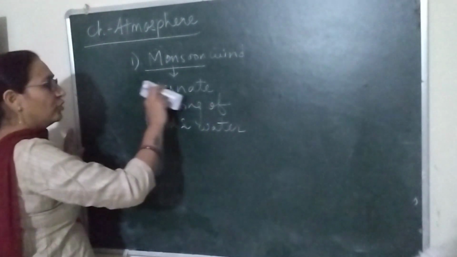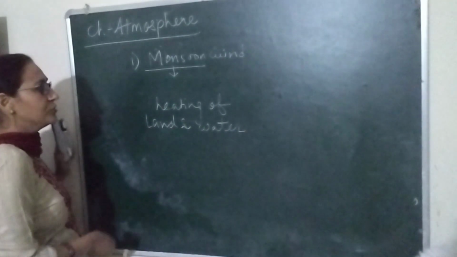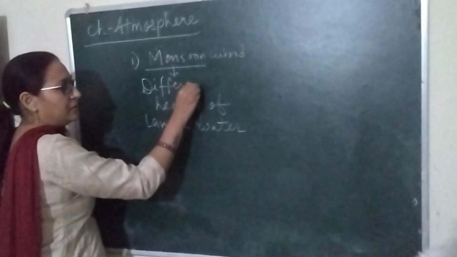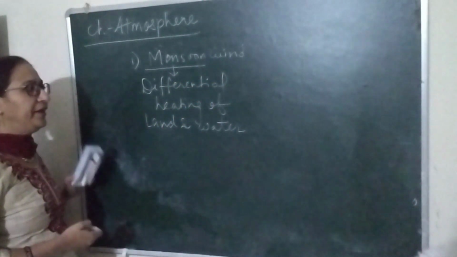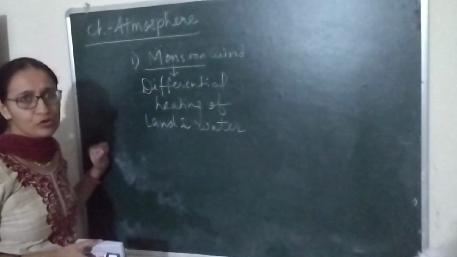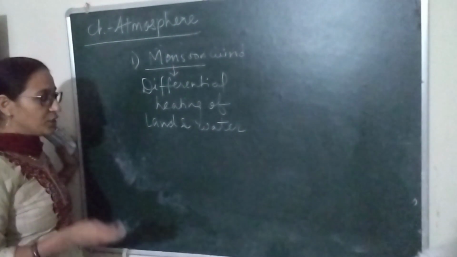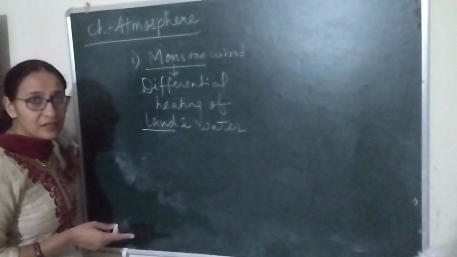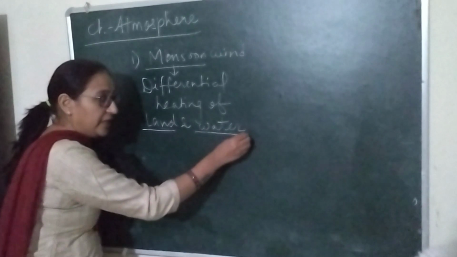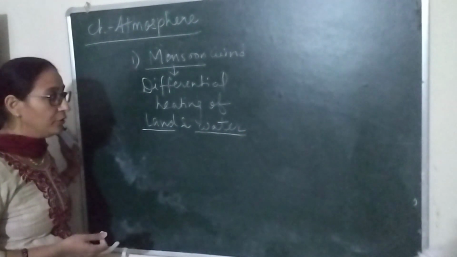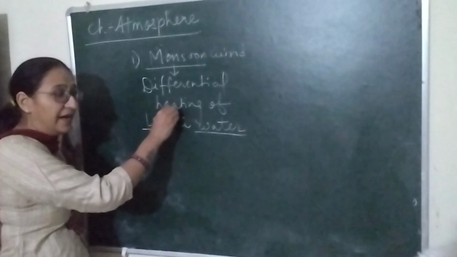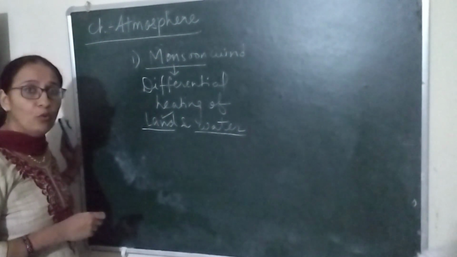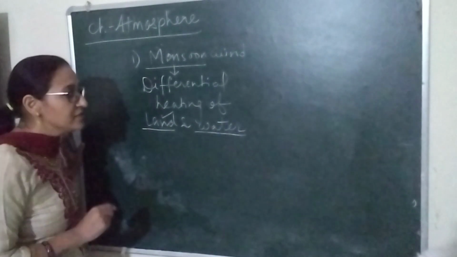Instead of the word alternate, we can use differential heating of land and water as the main cause of monsoon wind. How? During daytime, land heats up faster and water takes time to heat up. So land heats up faster and also cools faster compared to water.